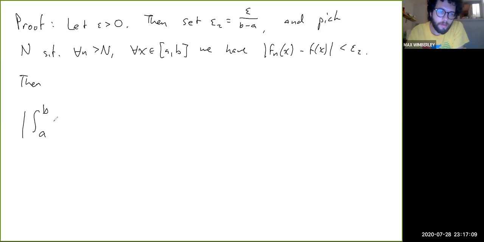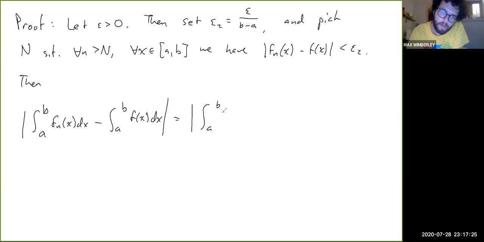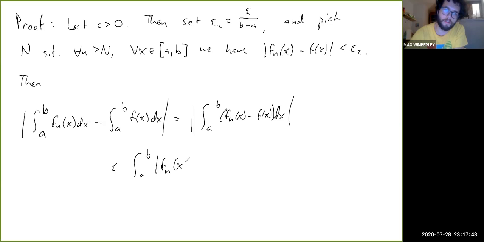So the integral from a to b of Fn of x dx minus the integral from a to b of f of x dx equals the absolute value of the integral from a to b of Fn of x minus f of x dx. This is linearity of integrals. And then this is less than or equal to the integral from a to b of the absolute value of Fn of x minus f of x dx,